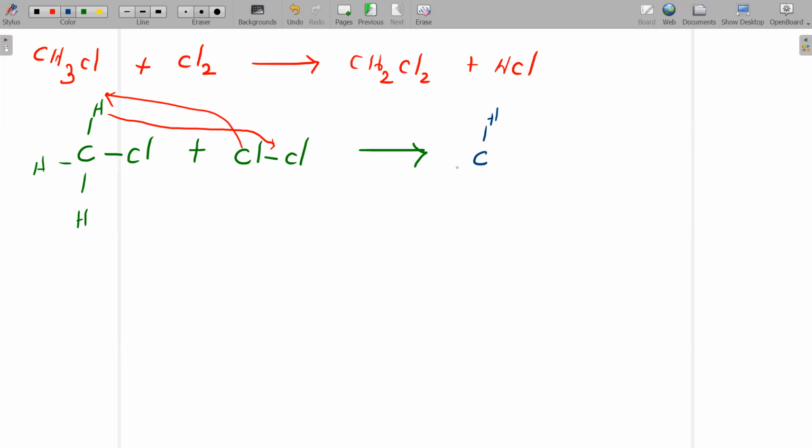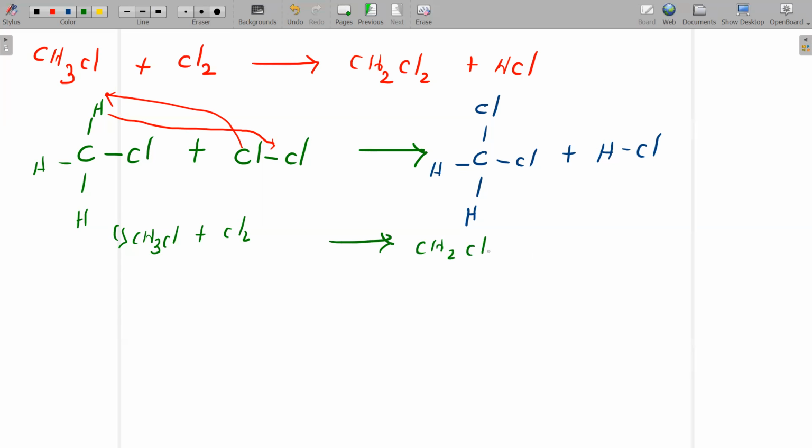So you guys will get this as carbon, hydrogen. Sorry, that is substituted, right? Carbon. This is Cl. This is also Cl. Here it will be hydrogen. Here it will be hydrogen. Plus, you guys will get this H and the Cl. So finally, you guys will get it as CH3Cl plus Cl2 will give CH2Cl2 plus HCl. I hope everyone understood the substitution reaction. Is it okay? Albina, is it okay?